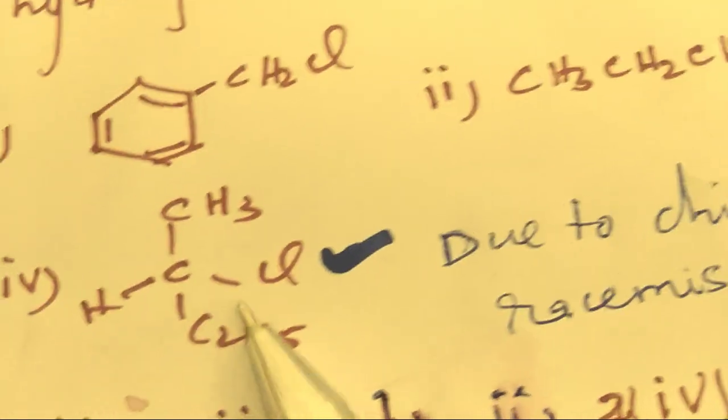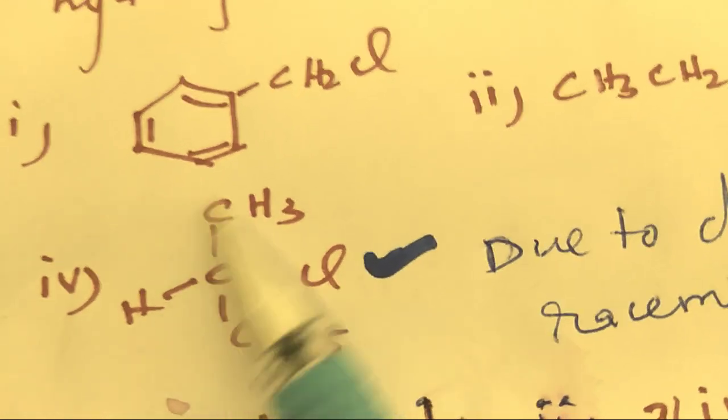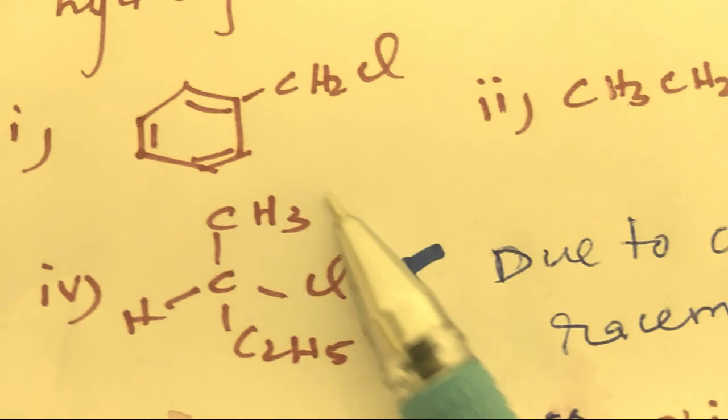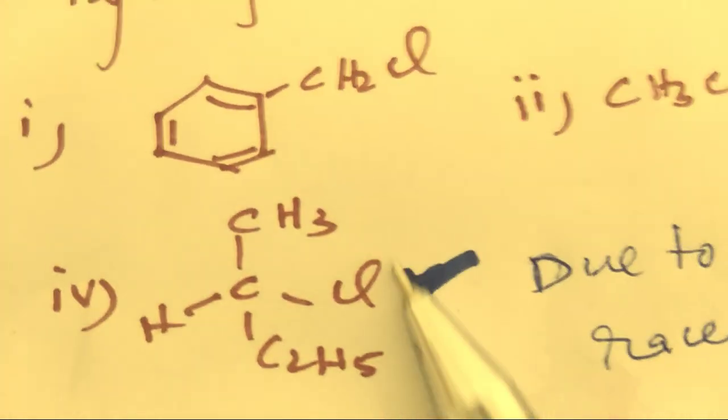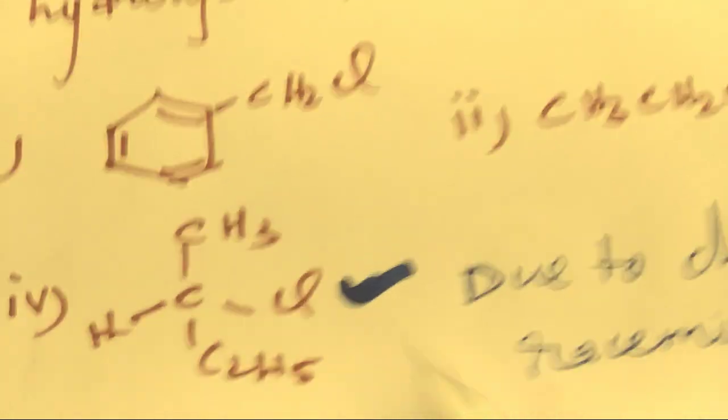What do you mean by chiral carbon? A carbon attached to four different groups is known as a chiral carbon, or asymmetric carbon, or chiral center.